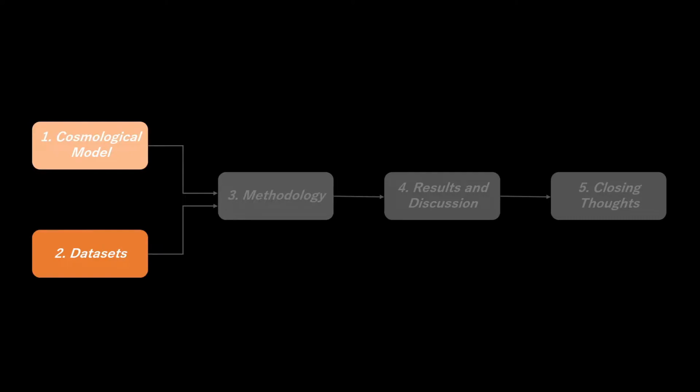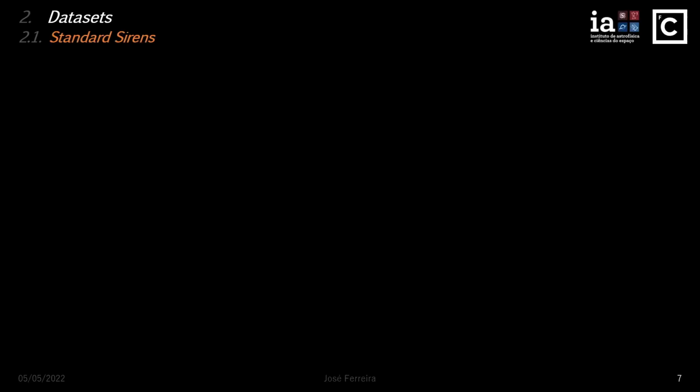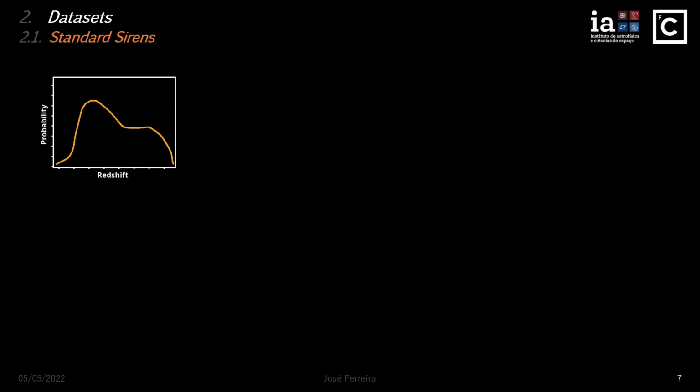So now that we know the consequences for our model, let's introduce the datasets we'll be using, which are standard sirens and type 1a supernovae. Since there's only been one standard siren event so far, we must create standard siren mock catalogs. Here I will outline the procedure we employ to generate such catalogs. We start by having the theoretical probability distribution function of standard siren events as a function of the redshift. We then sample this distribution to obtain a redshift for our event. Let's represent this schematically by saying that we obtain the point marked in red.